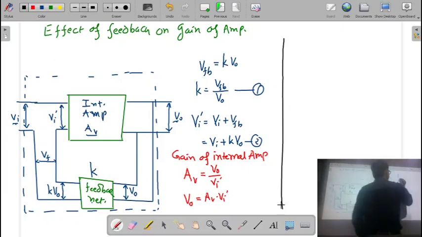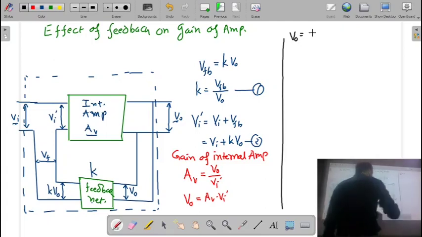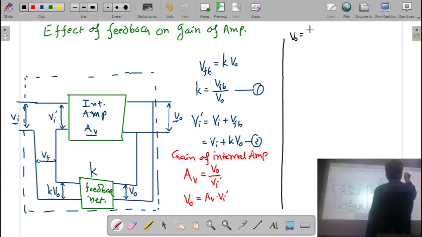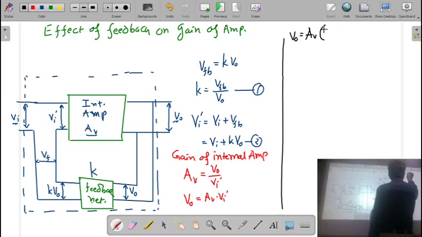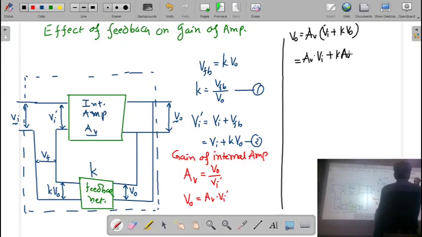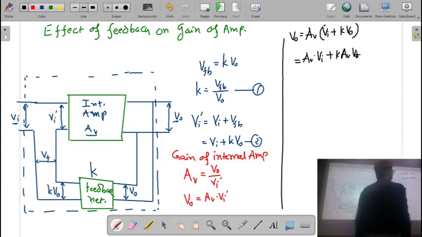Now, what is VI dash? So we will write VO is equal to AV into VI dash, which is VI plus K into VO. So if you open this bracket, AV into VI plus K into AV into VO.